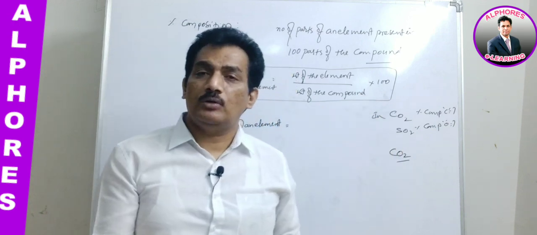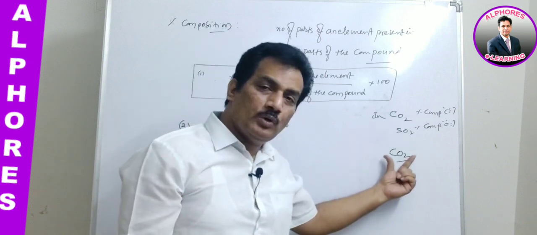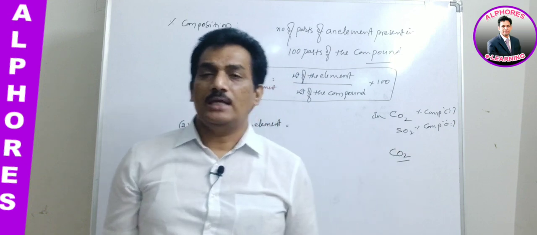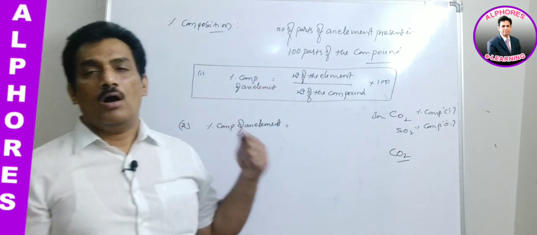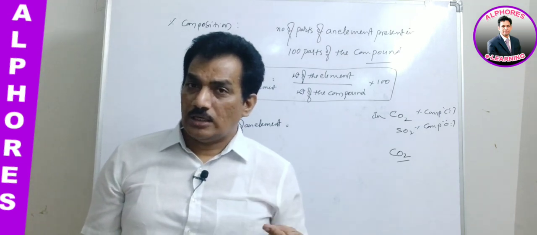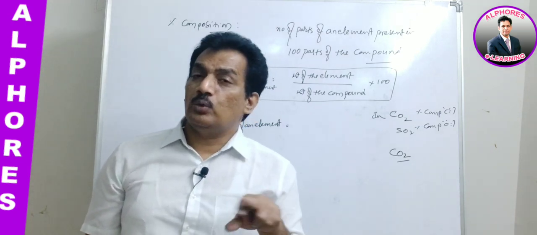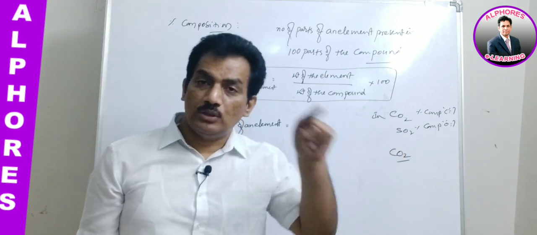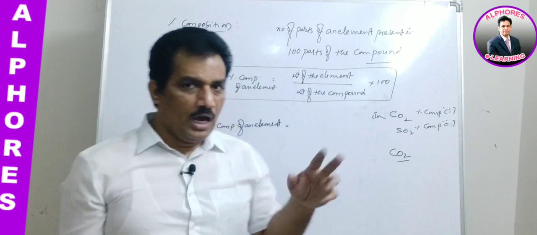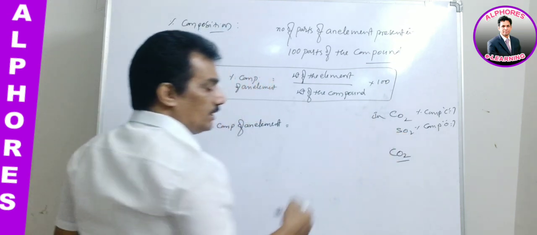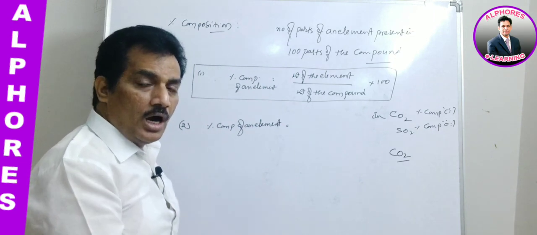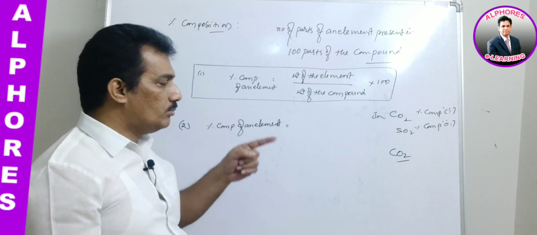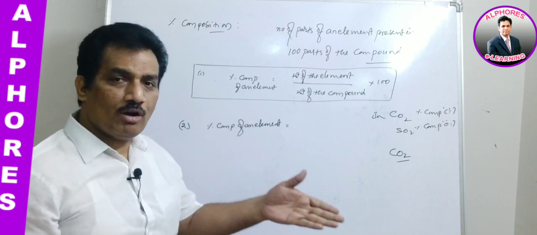In how much of the compound? The amount of the compound is nothing but the molecular weight, because the total weight of CO2 is 12 plus 2 into 16, because the atomic weight of oxygen is 16 and 2 atoms are present, so the oxygen weight is 2 into 16, 32. 32 plus 12, that is 44, is the total weight of the compound. Is it not? Now when 44 is the total weight of the compound, in that 44 how much weight of carbon is present? 12. How are we getting it? It is nothing but atomic weight into number of atoms.